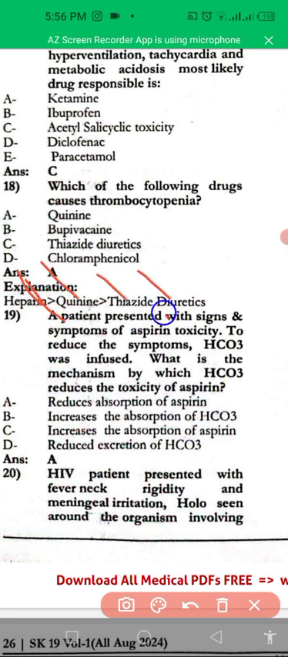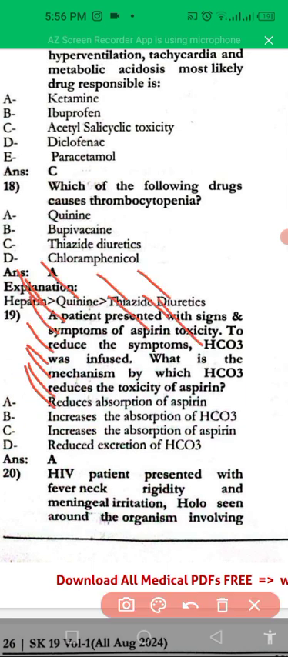A patient is present with the signs and symptoms of aspirin toxicity. To reduce the symptoms, bicarbonate was infused. What is the mechanism by which bicarbonate reduces the toxicity in aspirin? That is, reduce absorption of the aspirin.